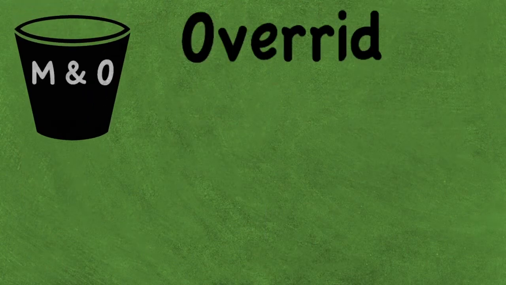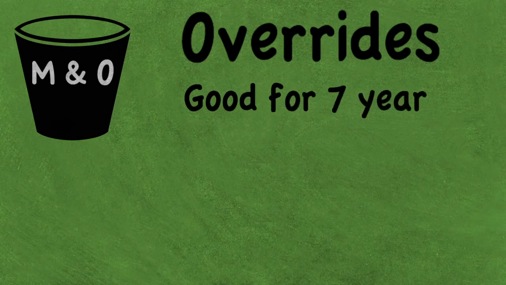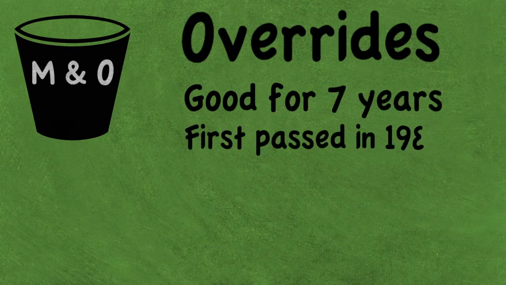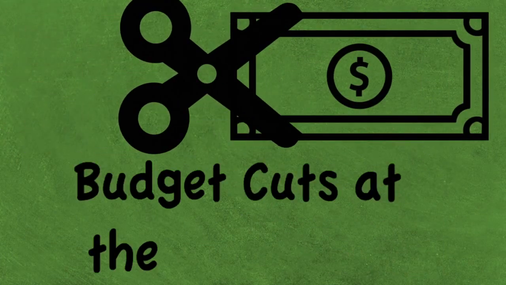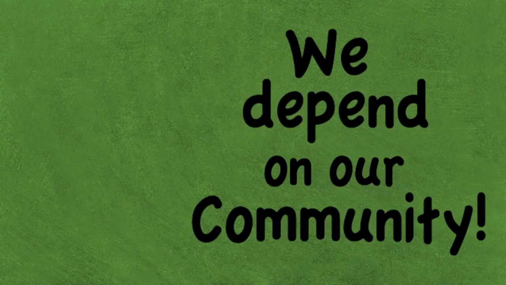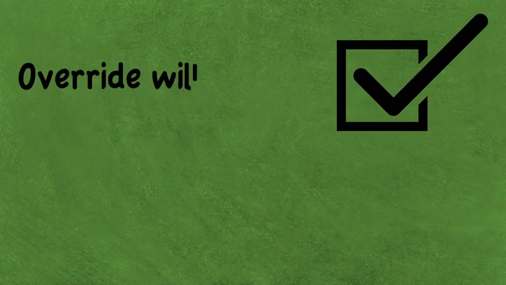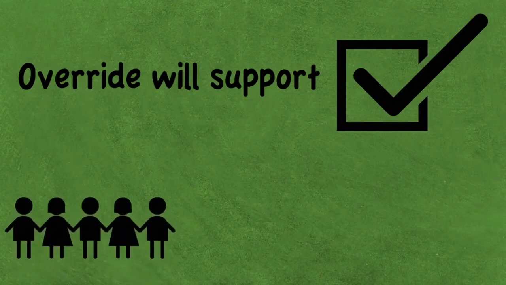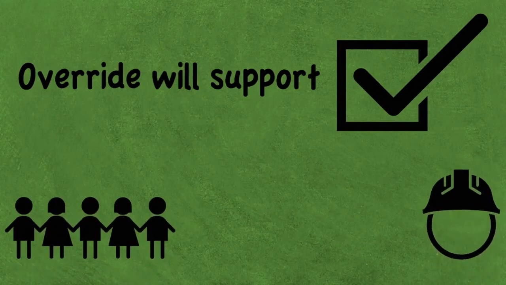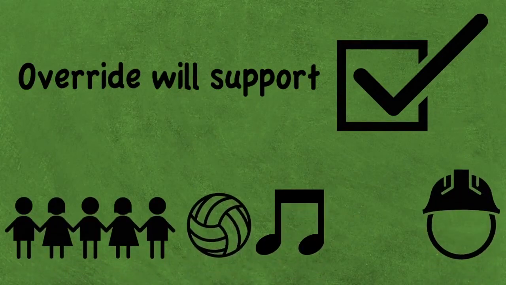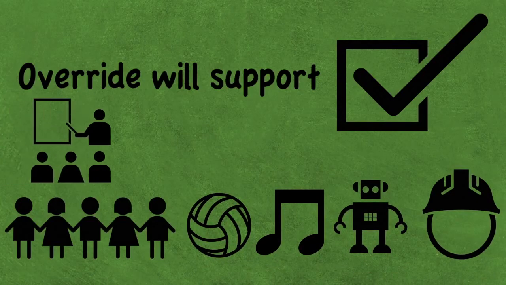An M&O override is good for 7 years, and the Saddle Mountain community voted for our first override in 1985 and has voted to renew it several times since then. As our budgets have been shrinking because of cuts at the state level, we depend on our community to help us meet the needs of our students. Funds from the override go to support programs like all-day kindergarten, career and technical education, music, PE, extracurricular activities, as well as maintaining smaller class sizes.